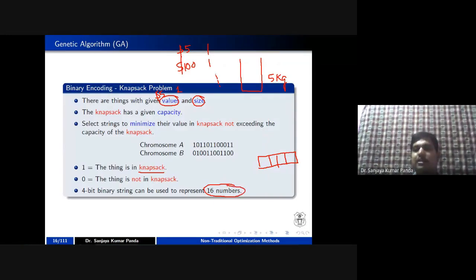Like I mentioned in the task scheduling problem, if there are 4 tasks that you are going to assign to 2 different computer systems, you have to decide whether to assign to computer 1 or computer 2. If you go for that, you can generate 16 solutions with a 4-bit binary string.